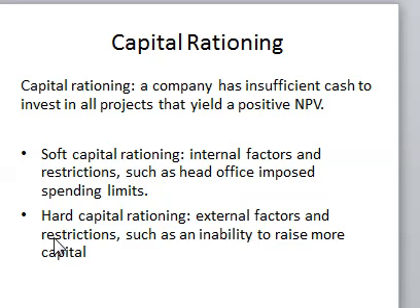Then when it comes to hard capital rationing, there are budget constraints that are mainly caused by external factors. You cannot raise money because of external factors. For example, you may find that the company's share price is very low, and you cannot sell shares in the market. Those we call external factors, or constraints on the budget that have been caused by external factors.